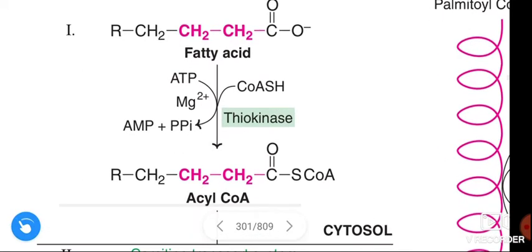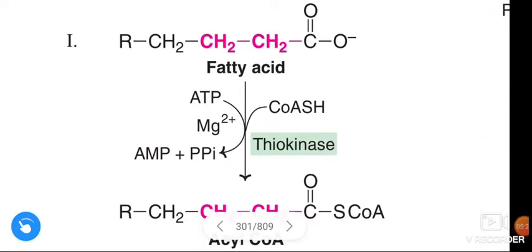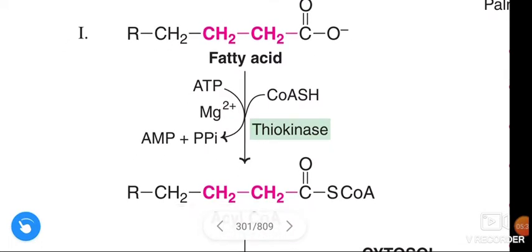That means this fatty acid is converted to acyl-CoA in the presence of the enzyme thiokinase or acyl-CoA synthetase, and this reaction is dependent on ATP, magnesium ion and coenzyme A.